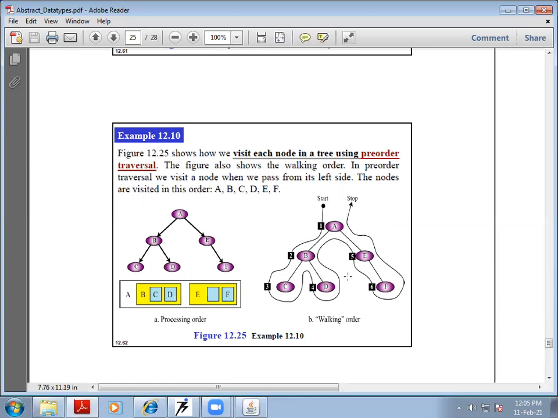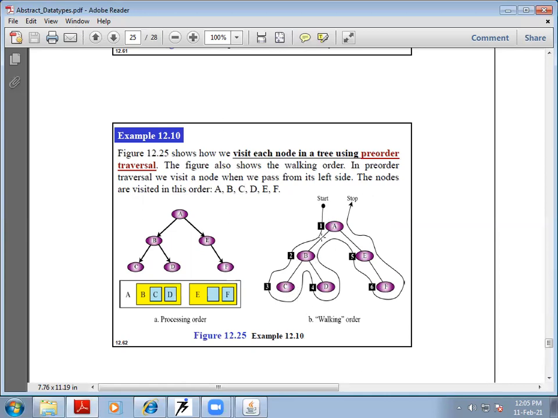So this is a walking order, and this type of strategy is called depth first, because when we start from the first node, we go to the end of that particular branch. Then we traverse all the branches in that node, come back, then go to the second part, come back to the third part, and so on. That's why it is called the depth first algorithm.